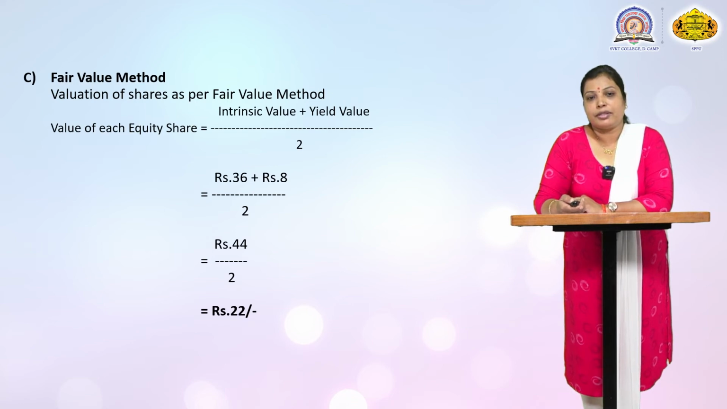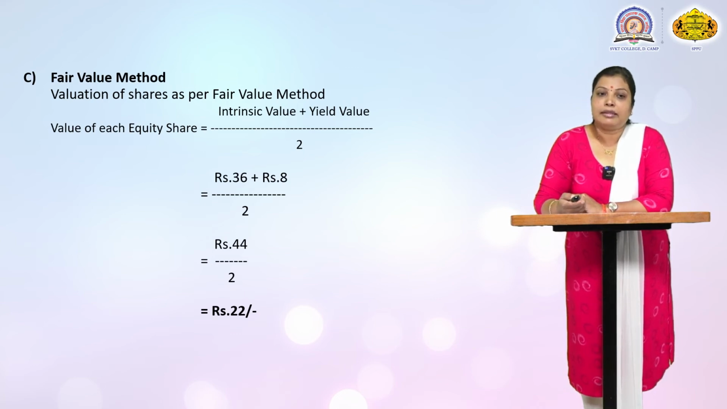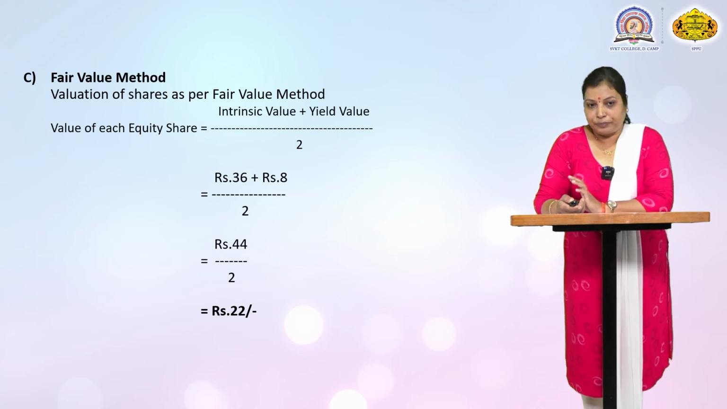Value of each equity share is equal to intrinsic value plus yield value of valuation of shares, divided by 2. The intrinsic value and yield value we already calculated, that is rupees 36,000 and rupees 8, divided by 2. It means 36,000 plus 8 is equal to 44, divided by both of the value, that is 2. It means the fair value method, the valuation of shares as per this method, is rupees 22 of each equity share. This is the practical problem on fair value method and valuation of shares.